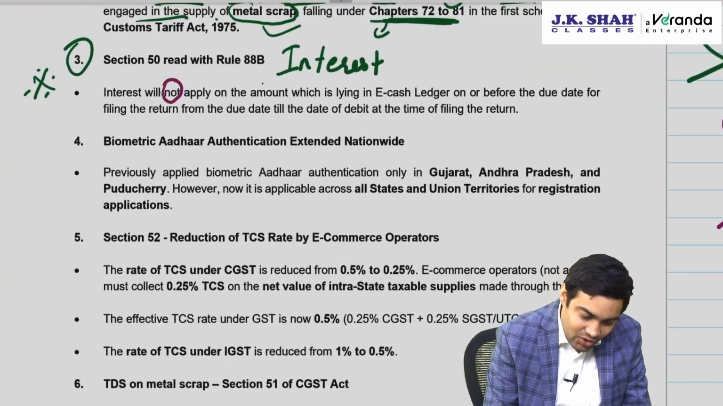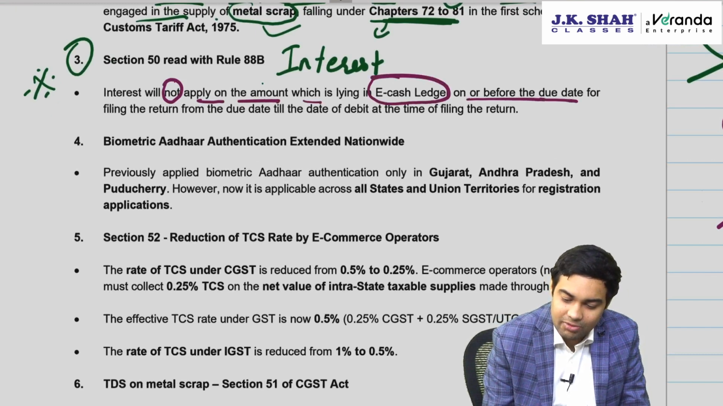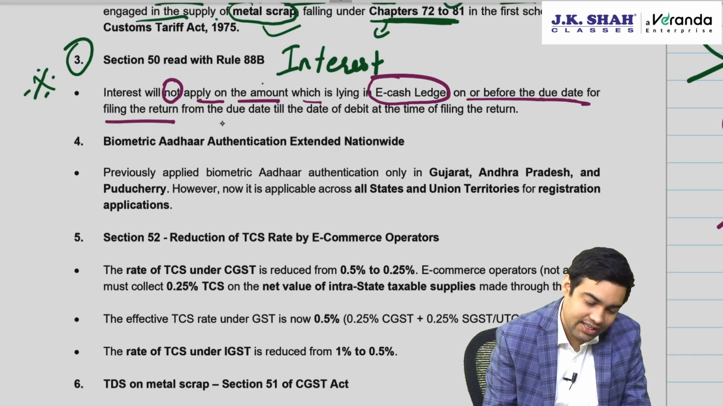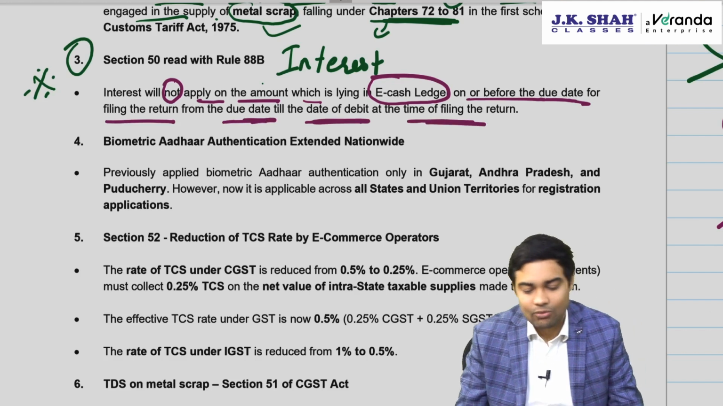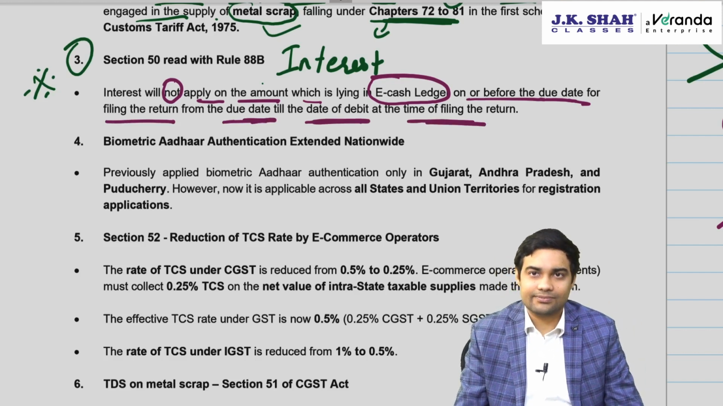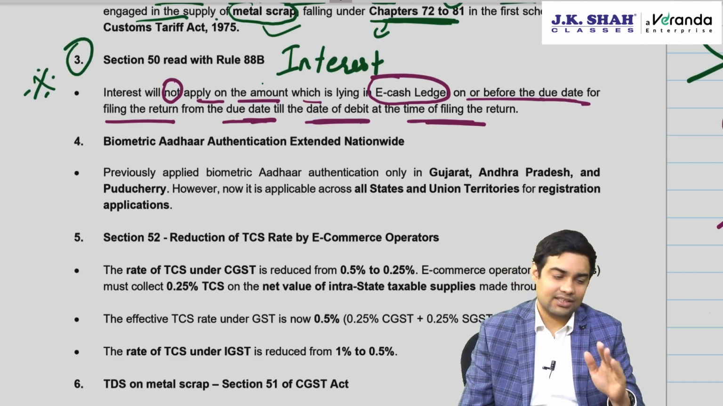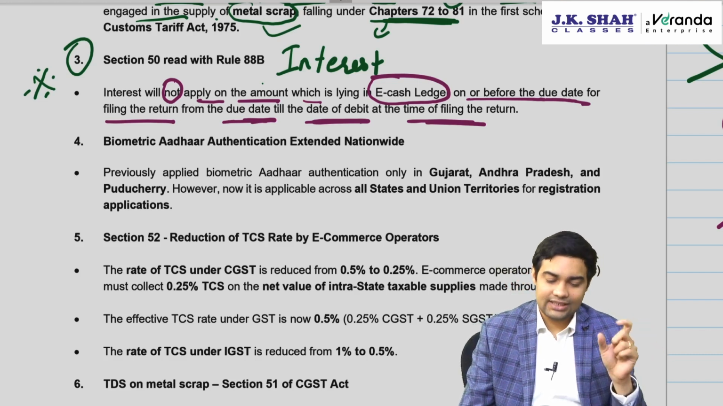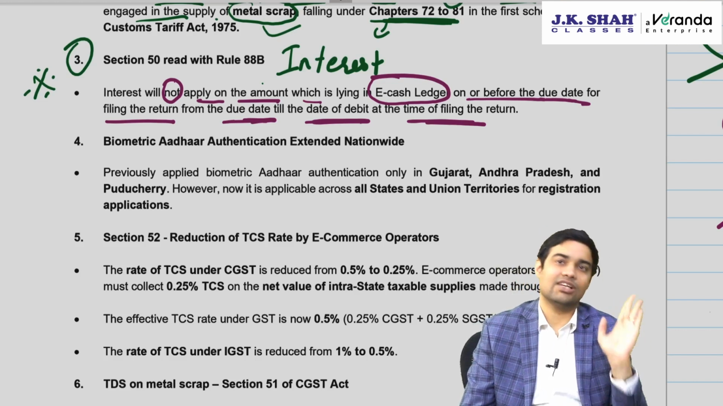Interest will not apply on the amount lying in the e-cash ledger on or before the due date for filing return, from the due date till the date of debit at the time of filing the return. So from 20th to 22nd, whatever is available in the e-cash ledger, interest will not apply.